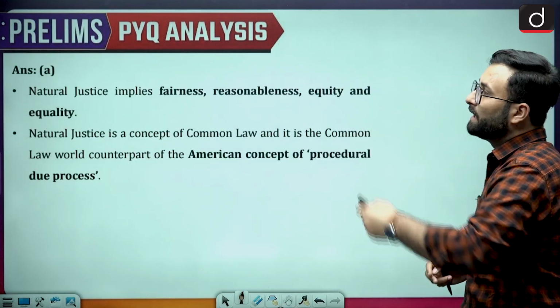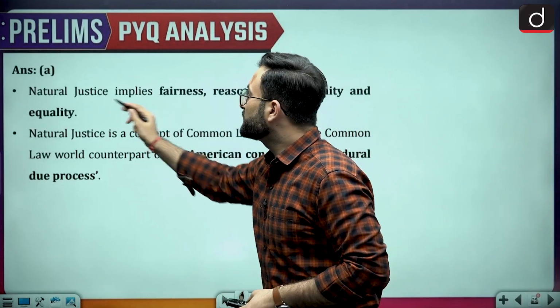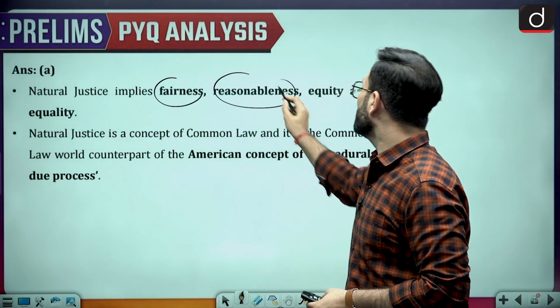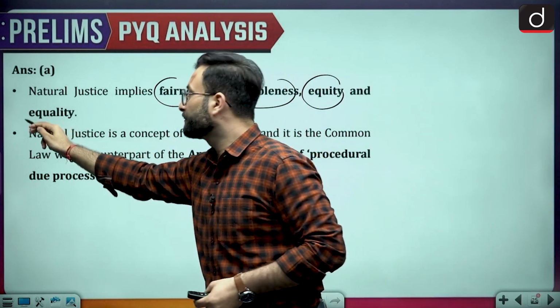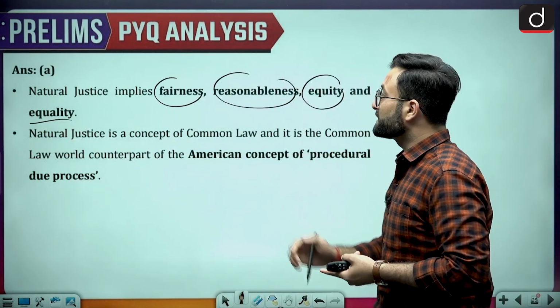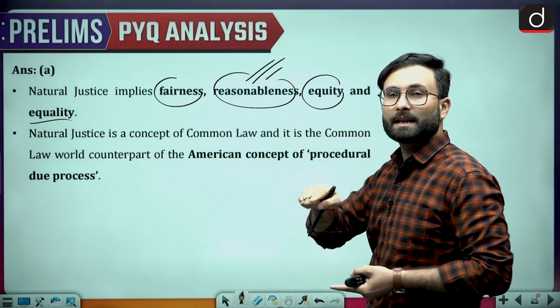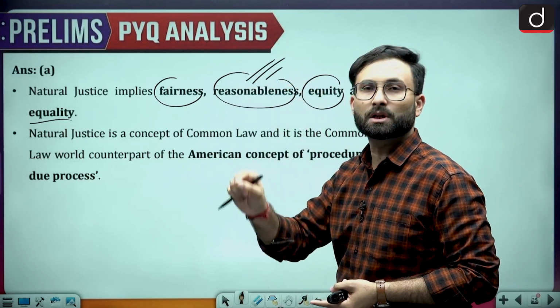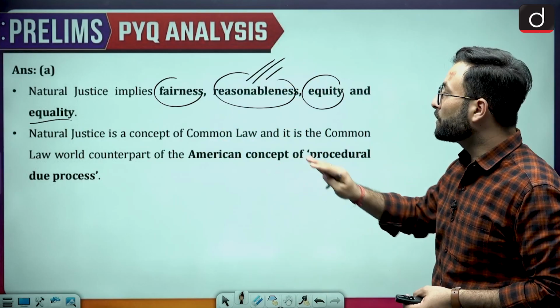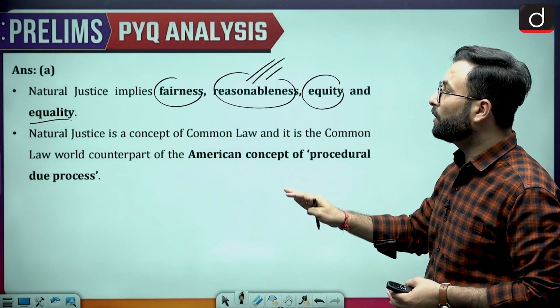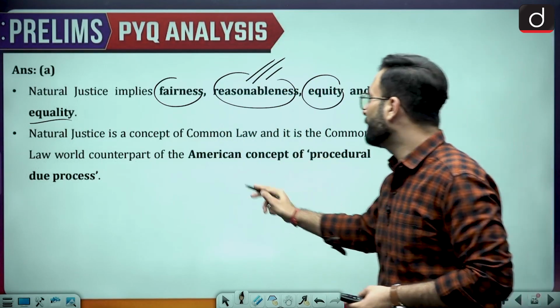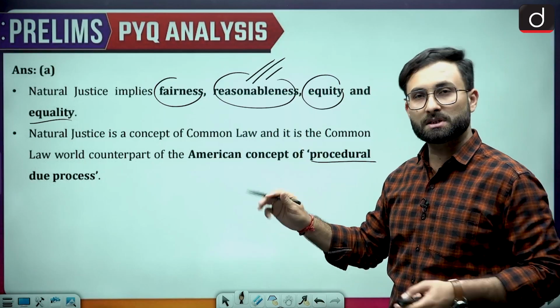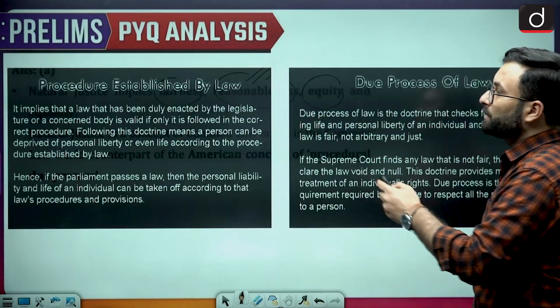Okay, coming to the answer over here. So natural justice implies fairness, reasonableness, equity and equality. Okay, fairness, reasonableness. They will also talk about the reasonableness of the law. They will explore the law as well. Natural justice is the concept of the common law. It is the common law counterpart of the American concept, that is procedural due process.